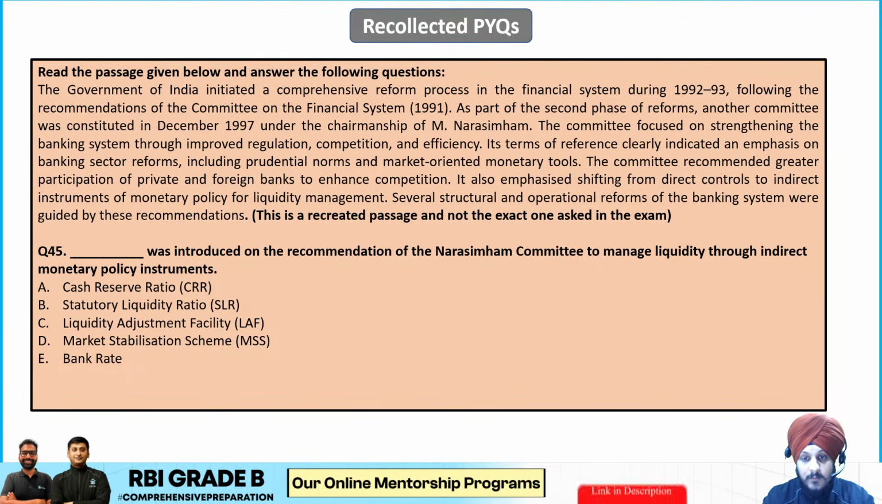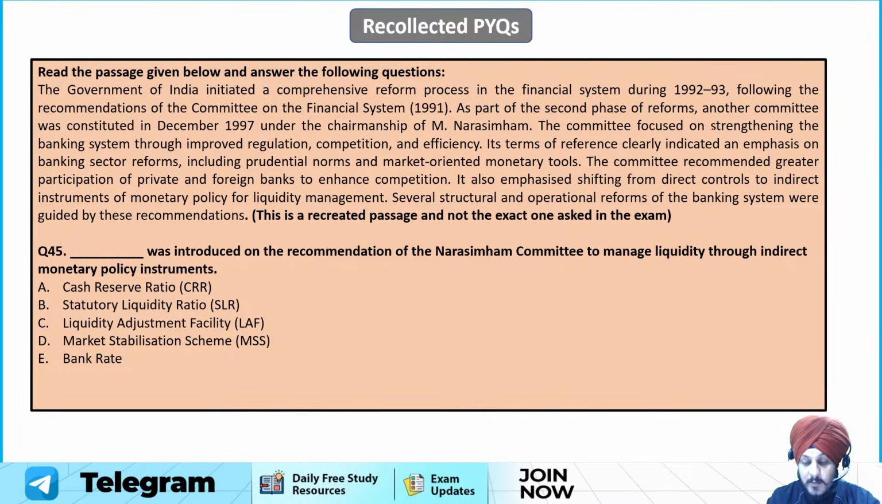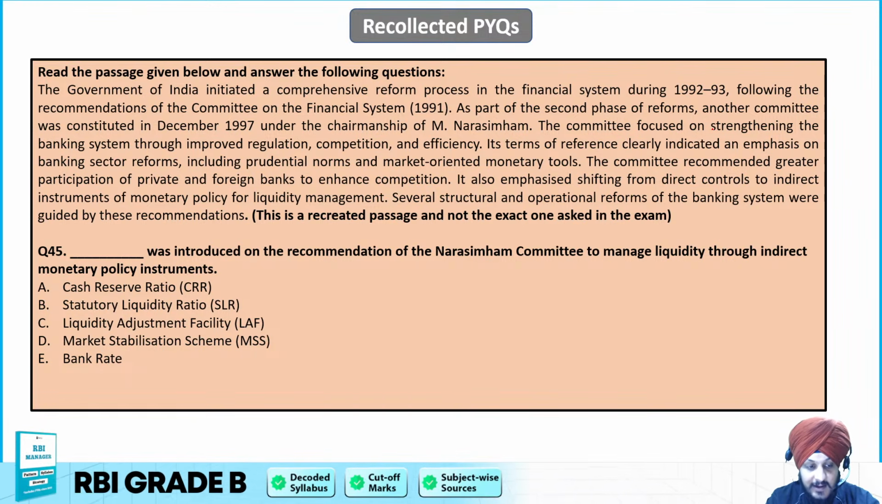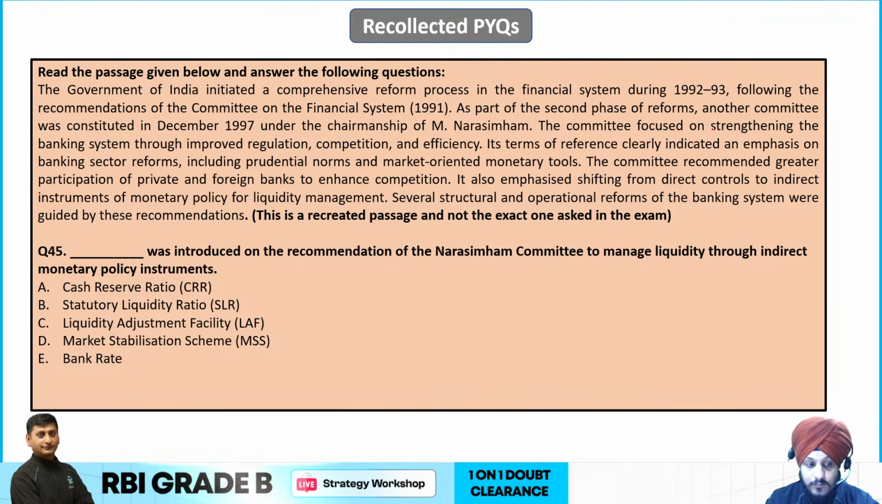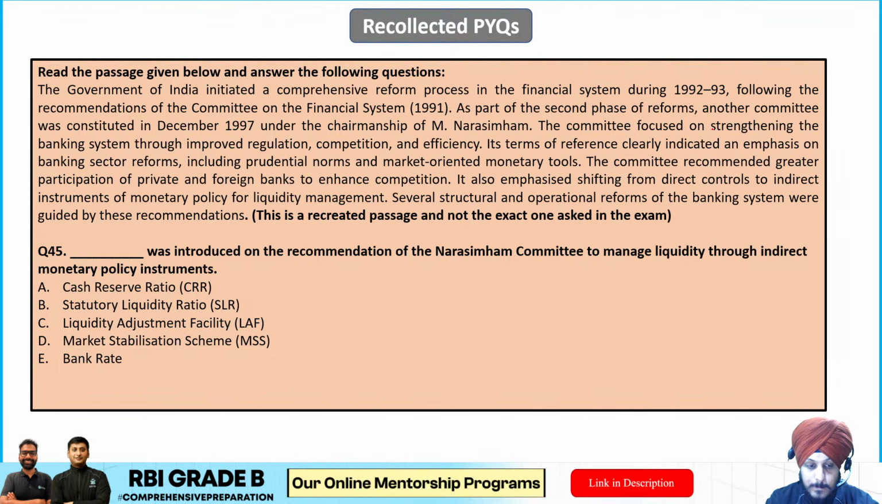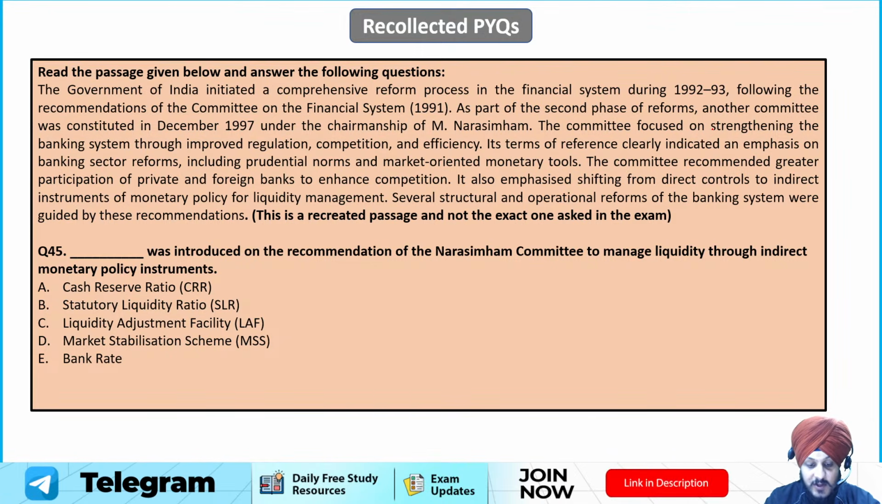Now the next question, number 45. Dash was introduced on the recommendation of the Narasimhan Committee to manage liquidity through indirect monetary policy instruments. CRR, SLR, LAF, MSS or bank rate. So what is going to be the correct answer to this question? Yes, everybody please mark your answers.